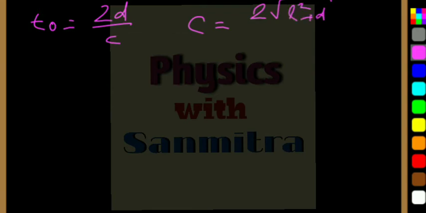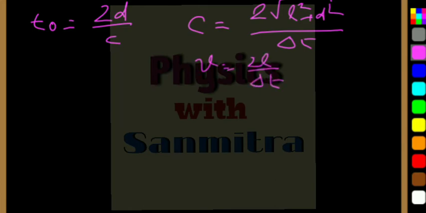Now let me write all the equations once. This t naught, that is the initial case, is 2d by c. In the second case of the spaceship, c is equal to 2 into root over of L square plus d square divided by del T. Then for the linear velocity of the spaceship, v is 2L by del T. Now let's combine them. L is v into del T by 2.